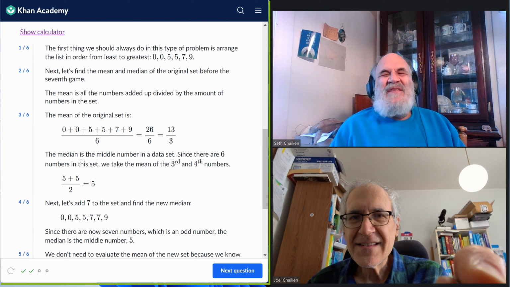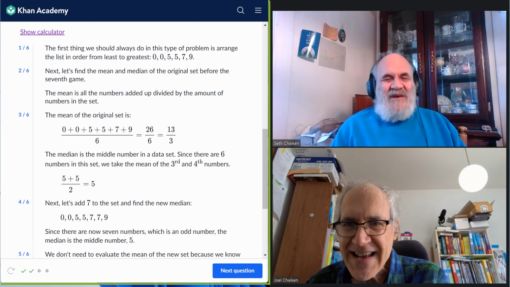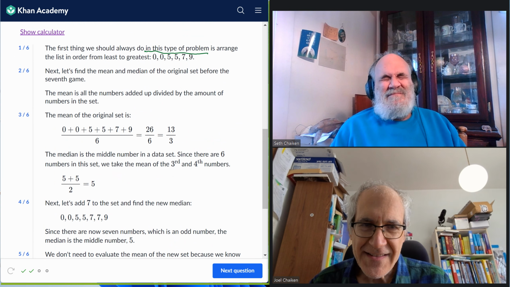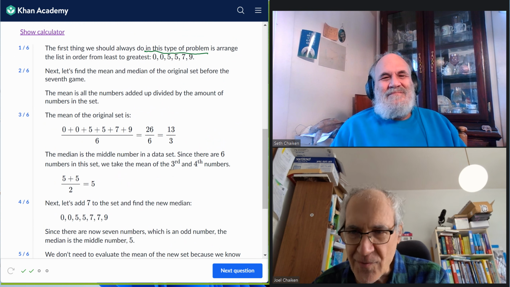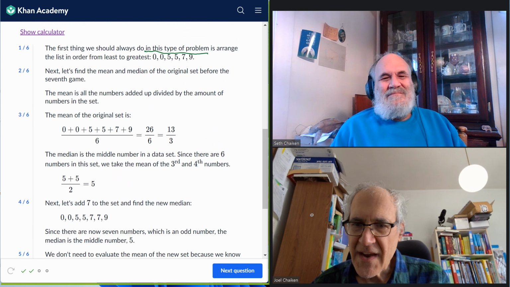Yeah, but in this problem, it's a good idea to sort them first. This type of problem. See, they said that. So let them go. It's okay. Now let's find the mean and median of the original set before the 7th game. So they do it before. And then the median is the middle number. So there are 6 numbers. We take the average, just as we said.